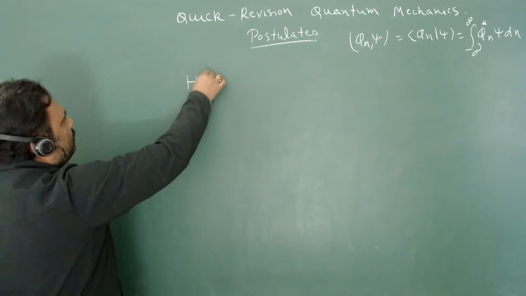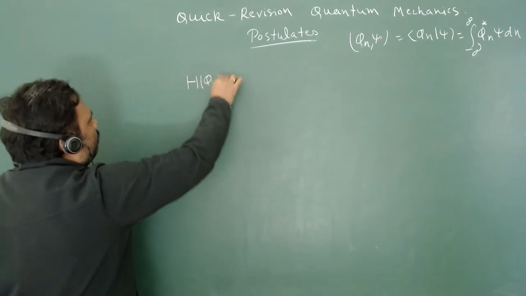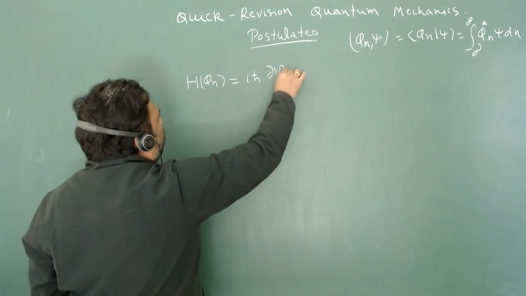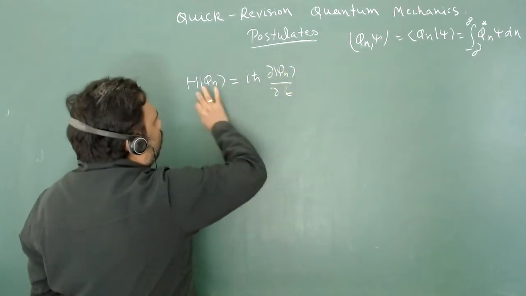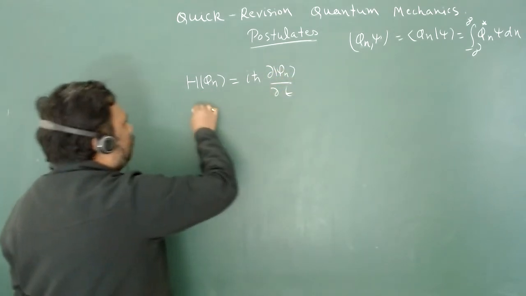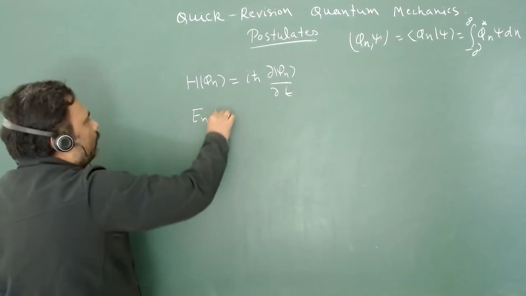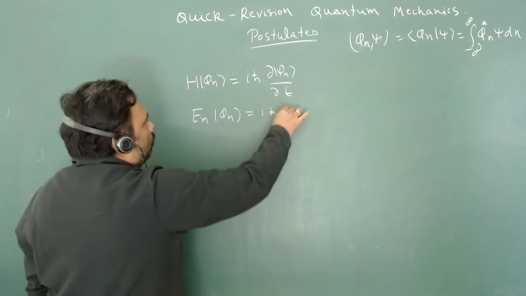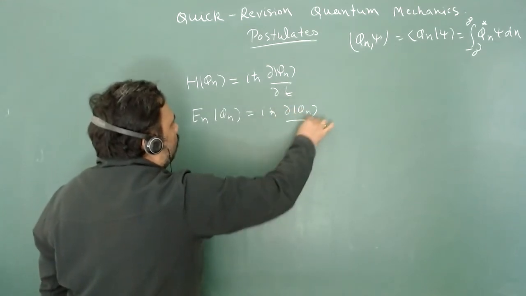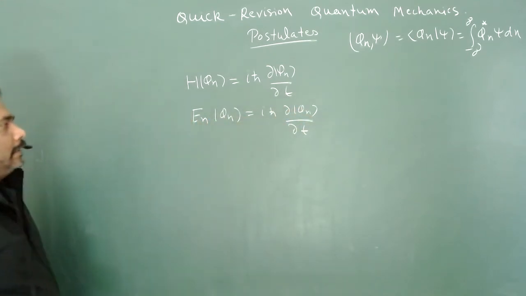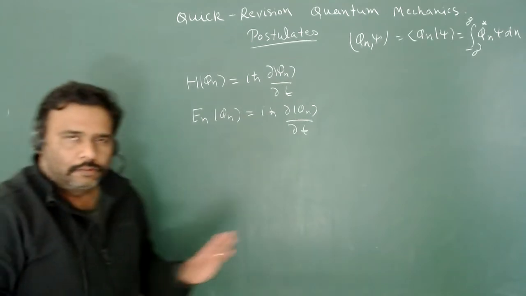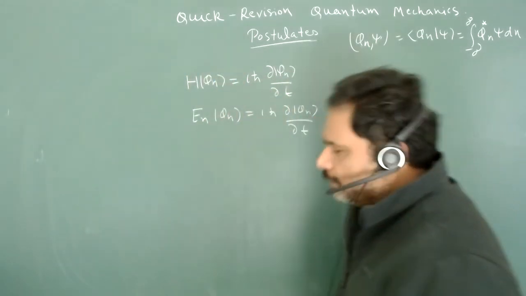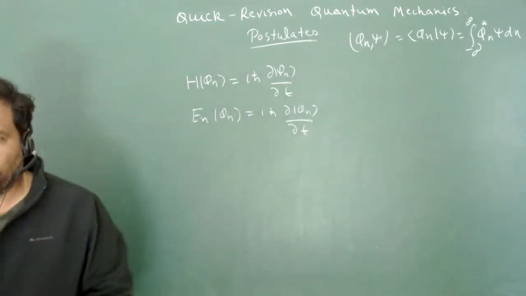Here we have H psi is equal to i h cut del psi upon del t, and H phi n is equal to nothing but En phi n, where this En is nothing but the energy eigenvalue. So we have just done all the derivation, how you can write the derivation, but I'm not going into the derivation part.